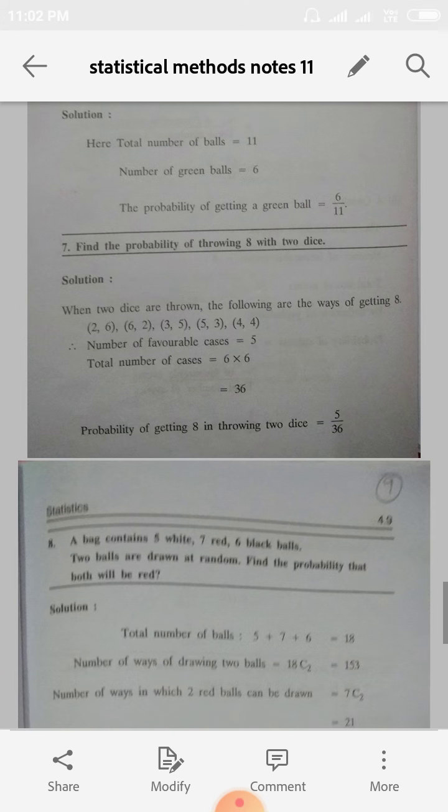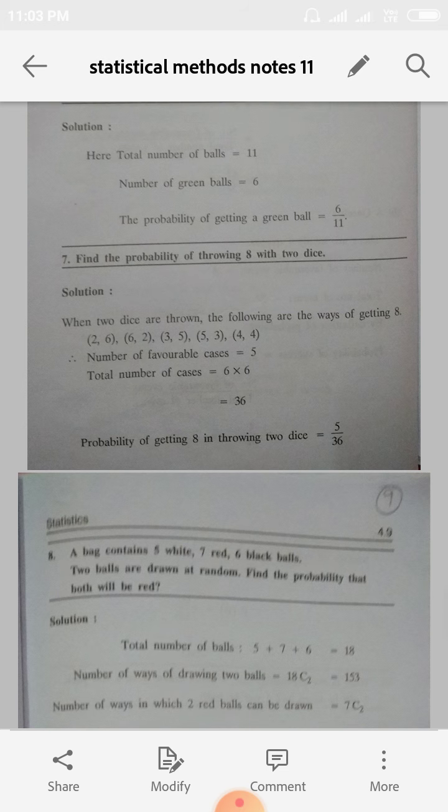What is the sample space? 1,1; 1,2; 1,3; 1,4 and so on up to 1,6. Then 2,1; 2,2 and so on up to 2,6. 3,1; 3,2 up to 3,6. 4,1; 4,2 up to 4,6. 5,1; 5,2 up to 5,6. And 6,1; 6,2 up to 6,6. So these are the sample space when 2 dice are thrown. So total sample n is equal to 36.